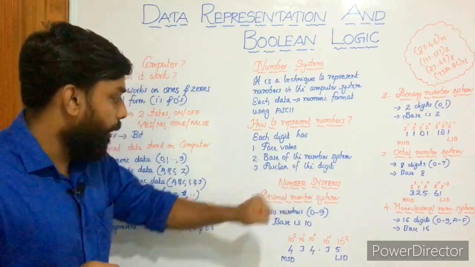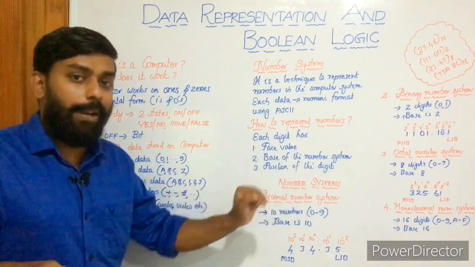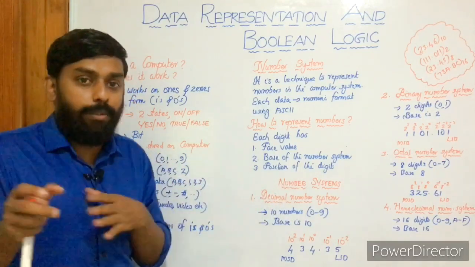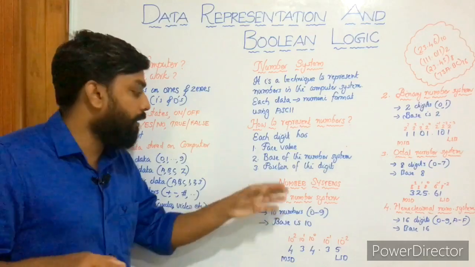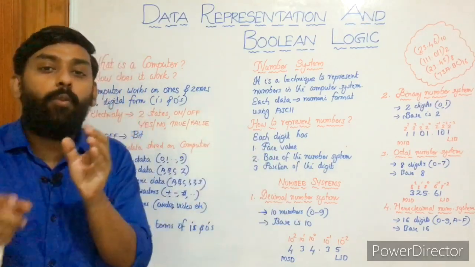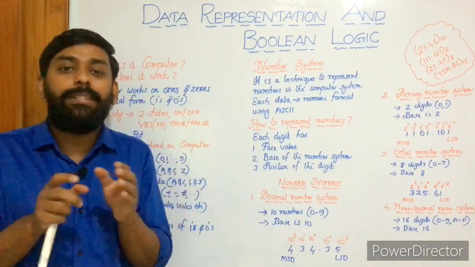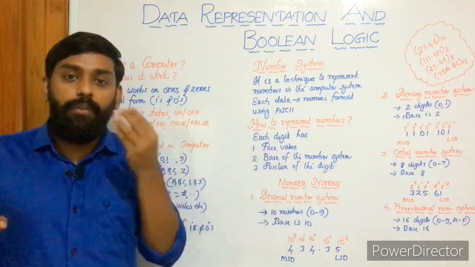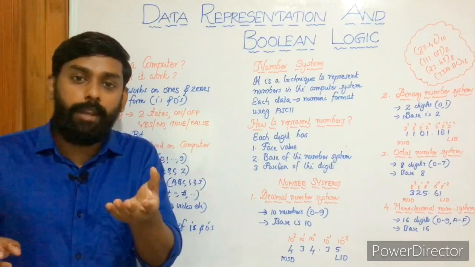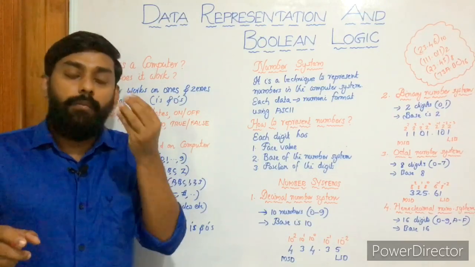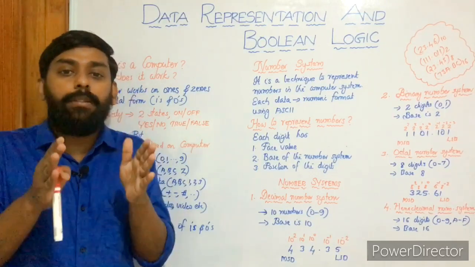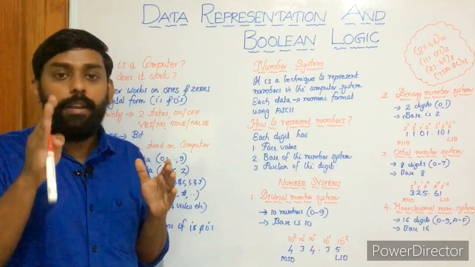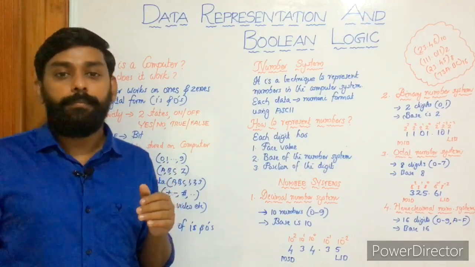Let's start with the decimal number system. That's the most commonly used, the most familiar one to us. What is the meaning of the term decimal? Decimal comes from deca, and deca means 10. The decimal number system, which we use for our daily activities, consists of 10 numbers, namely 0 to 9.